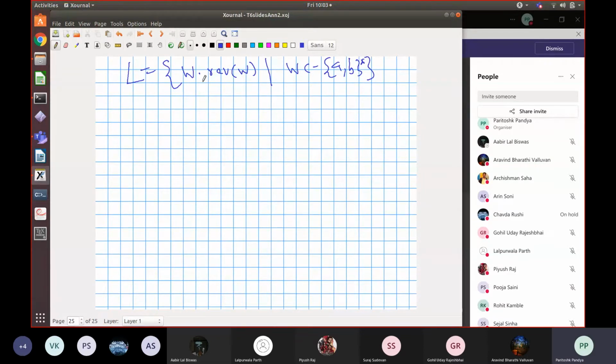Okay, so the string can be broken into 2 equal parts such that the first part is W and the second part is the reverse of that word. So this will consist of things like ABBA, because you can break it into the middle. It will also consist of AAAA, because A is the reverse of A. So all such words will be in the language.